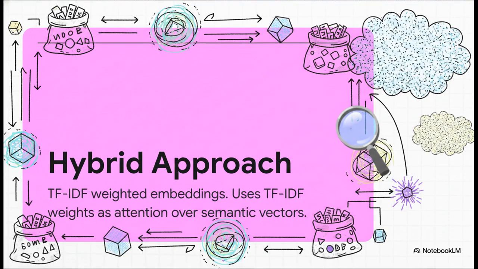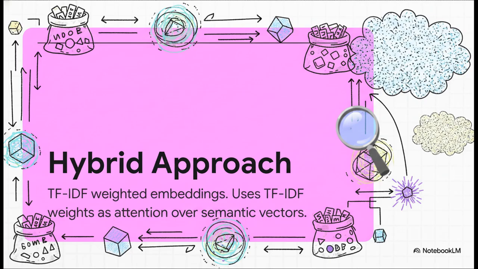So what's the pragmatic compromise for us right now working with medium-sized data? Well, it's this really clever hybrid approach: TF-IDF weighted embeddings. It's exactly what it sounds like. You use your TF-IDF weights as an attention mechanism over your modern word embeddings. You pull those vectors together, and you get the best of both worlds.